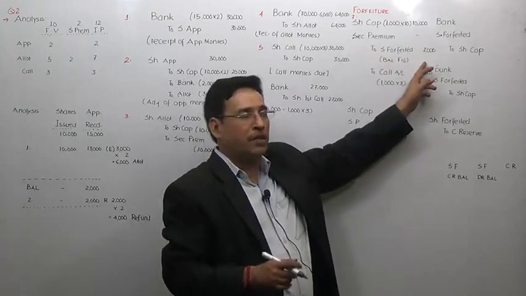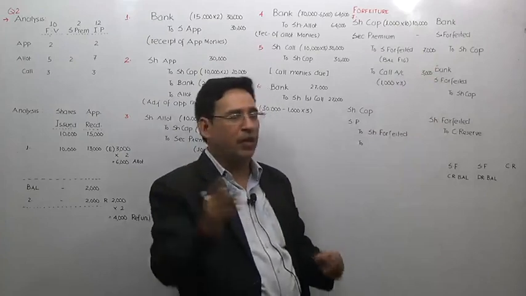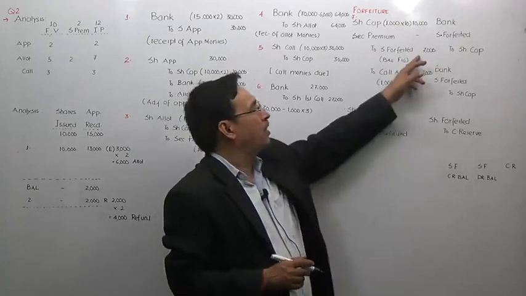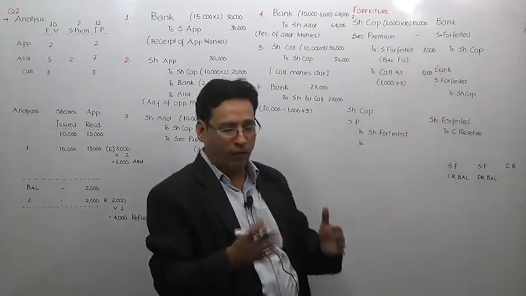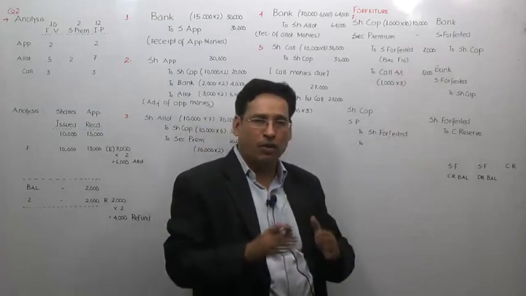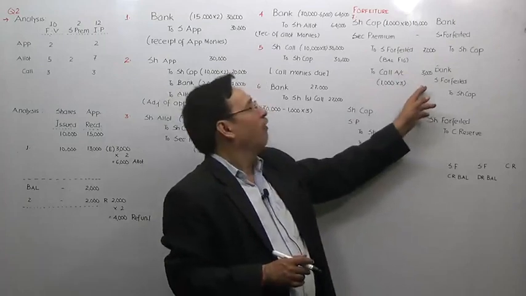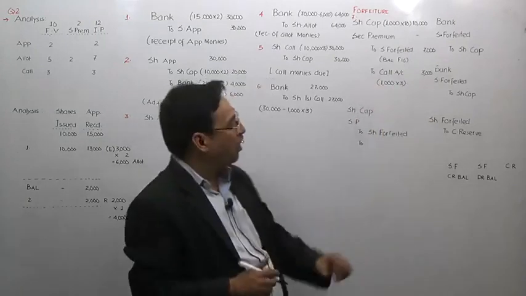Share forfeited means the amount which we have received and which we are not going to refund him. That is the punishment for the default which he created. So this is a sort of gain to the company, because the company has already received 7,000 from this fellow and is not going to refund the same. And to call account 3,000. We will have to write the name of the call in which the default has been created.